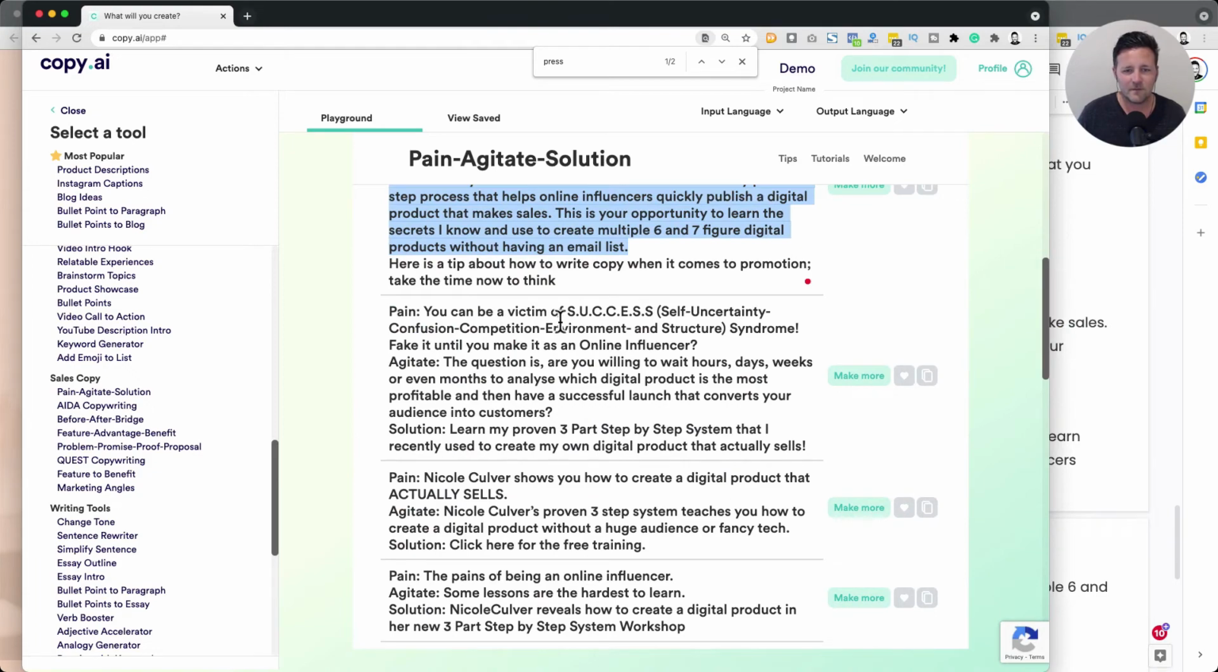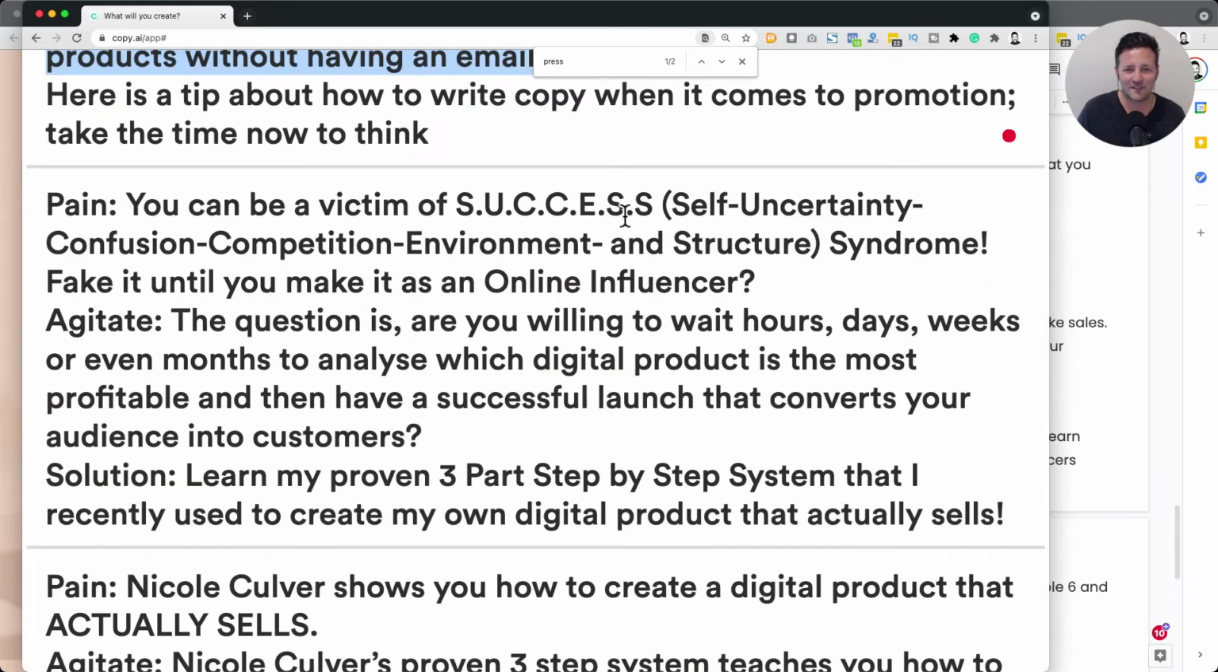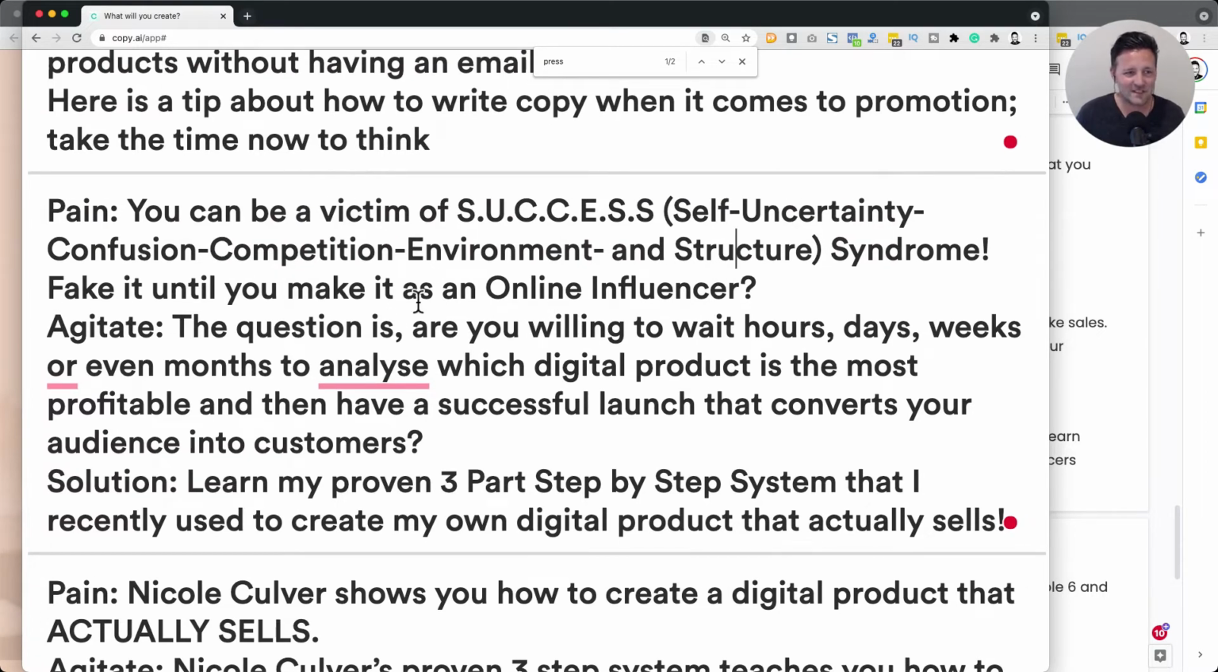Just continue on down. Oh my gosh, did it make up an acronym for success? Self, uncertainty, confusion, competition, environment, and structure. I've never seen that. Is that a real thing? That's amazing if it came up with that. I think that probably exists somewhere. Fake it until you make it. So it's not quite nailing it here.